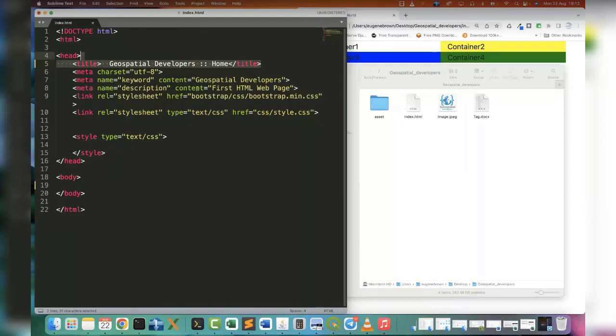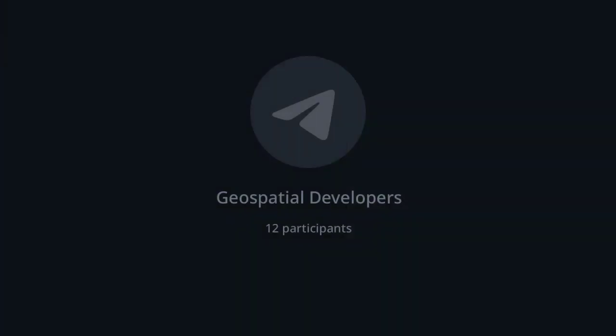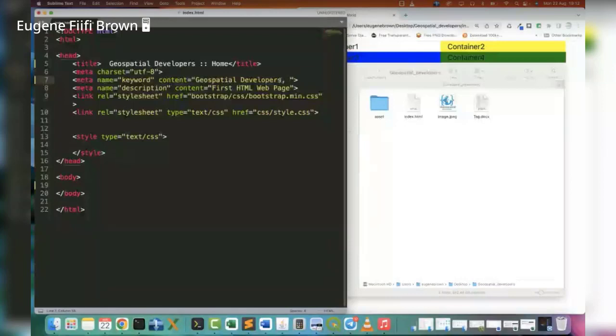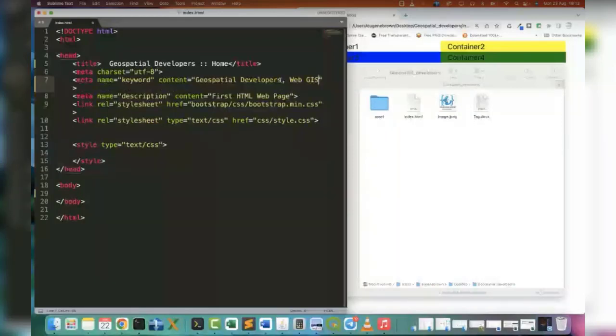Then the first meta tag, which is our keyword. Normally the keywords are keywords of our website that would help search engines locate our website. So I'll keep the keyword as Geospatial Developers. I didn't talk about this, but you can add more than one keyword. You can do that by bringing in a comma, and then you add the other keywords. So let's give another keyword, WebGIS. We can add more, depending on what keywords you want to add.